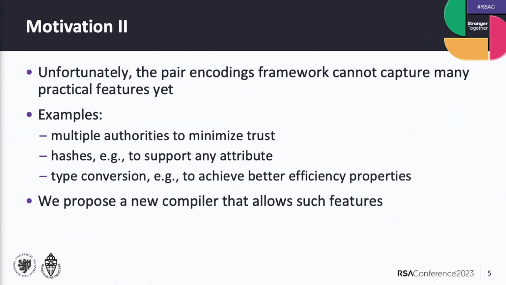However, the pairing codings framework has some shortcomings. There are quite a few practical features that it cannot support that we really would like to see in practice. You can think of multiple authorities. Typically you have a central authority in attribute-based encryption, but you might not want to trust one single entity to do that, and then you can use multiple authorities. Other examples are hashes and type conversion, and these also help make a scheme more practical in a sense. In this work, we present a new compiler that does allow for such features.